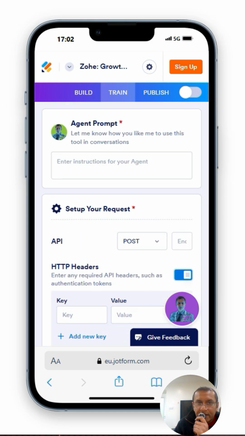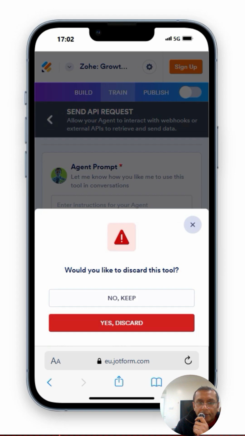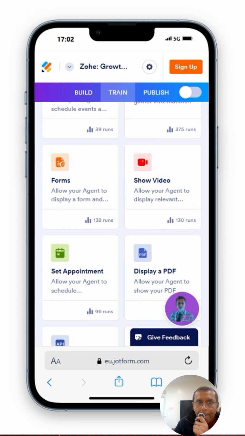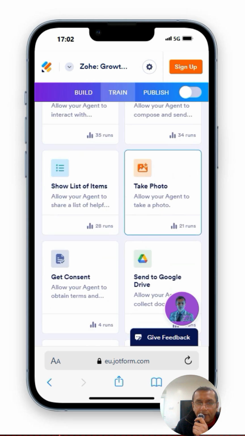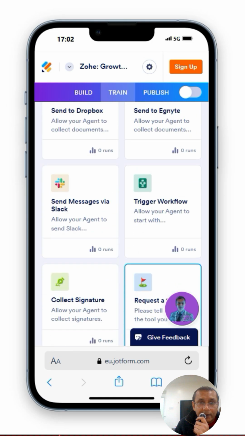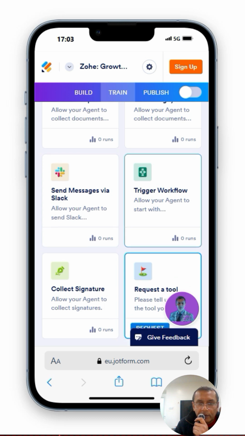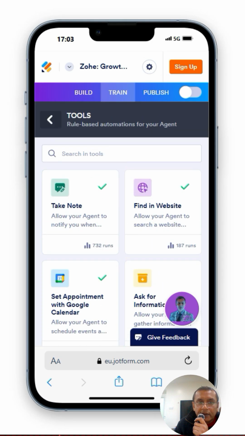This could be potentially interesting, but I think it will take some experimentation to get it right. And then there's all these other ones: take photos, send documents to Google Drive. So I could get it to collect documents. Probably can get it to send me messages on Slack with notifications. Need to play with this one a bit more. Trigger specific workflows. Request a tool. I don't know what that is. But you can see there's a lot of options here.